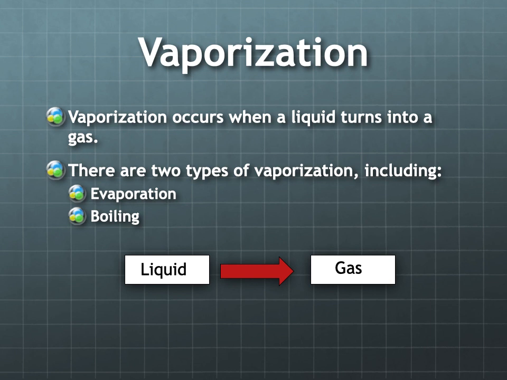Also, along the bottom here, I've put little diagrams for each physical change that we'll see, just the change that's happening. Like in this example, we have a liquid going to a gas. And the red arrow in between means that heat is being added, that we're getting hotter. So anytime you have a liquid and it gets hotter, it will eventually turn into a gas or vapor. I've put those diagrams along for each change that you'll see. We'll eventually see blue arrows when we're talking about cooling, but for now, the red arrow means we're getting hotter. Liquid getting hotter turns into a gas, like that.